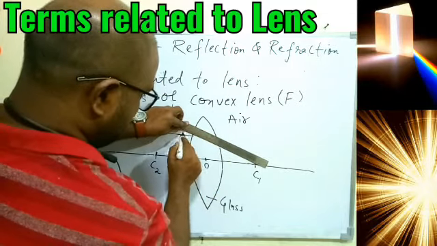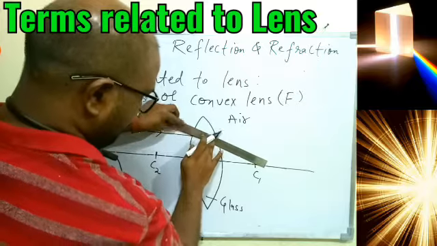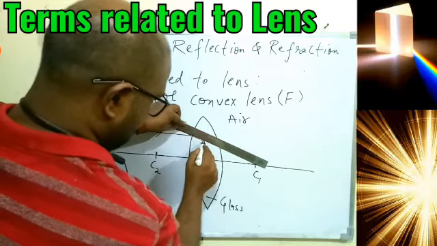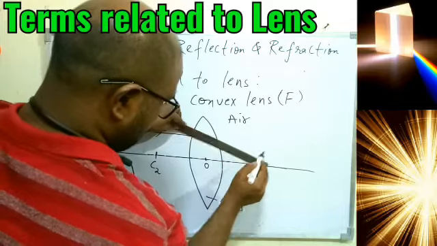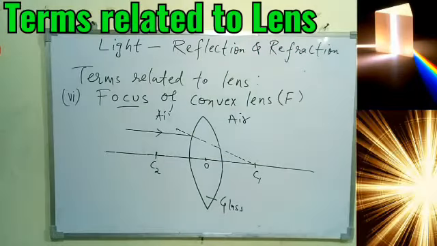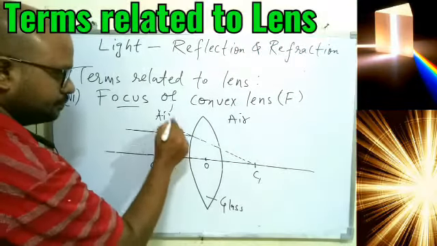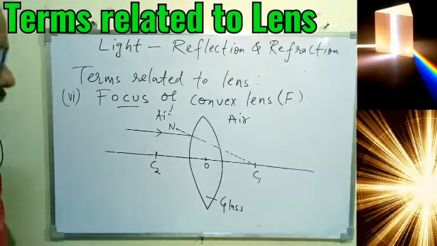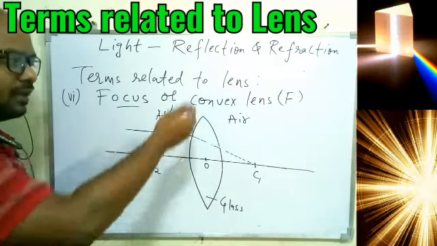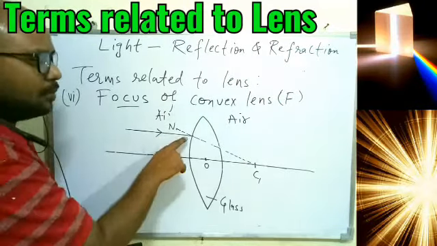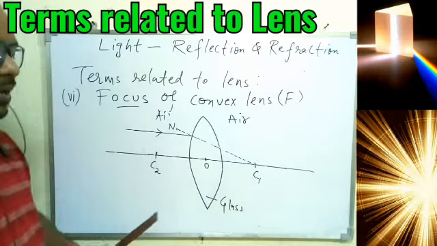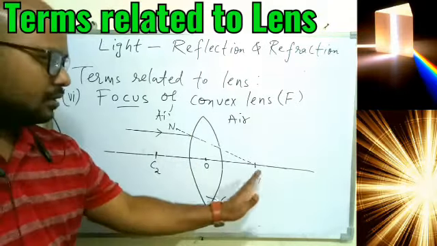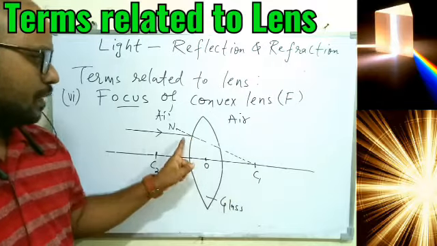It's very difficult to handle on the board, but still I am trying my best. Okay, so this is your normal. So why we understood that in the case of a sphere or a curved surface, the normal is nothing but the line passing through center. For this surface, center is this side because this is facing this side. So we have drawn the normal.